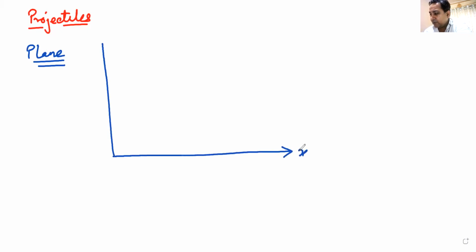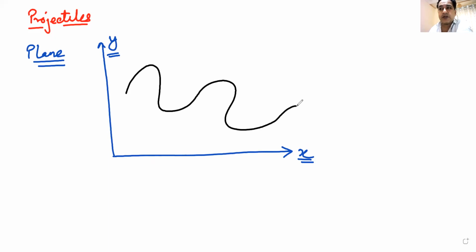Anyways, projectile motion or motion in two dimension. Now, when do we call the motion as two dimensional? We call the motion as two dimensional when the motion takes place in a plane. Do we understand motion taking place in a plane? Motion taking place in a plane means if I have this as my plane of x and y axis, the object is free to move in this plane. It can just move like this in any particular fashion. Motion in a plane can also be understood in this way.